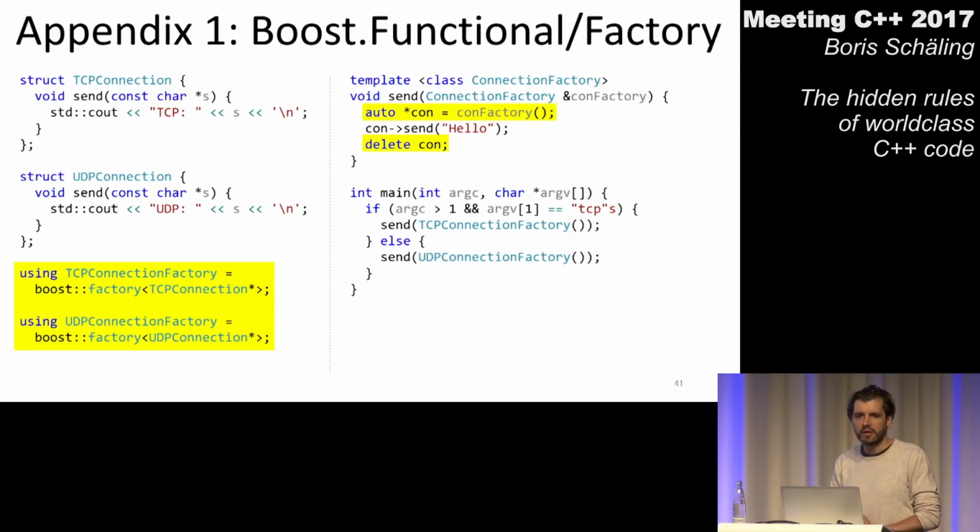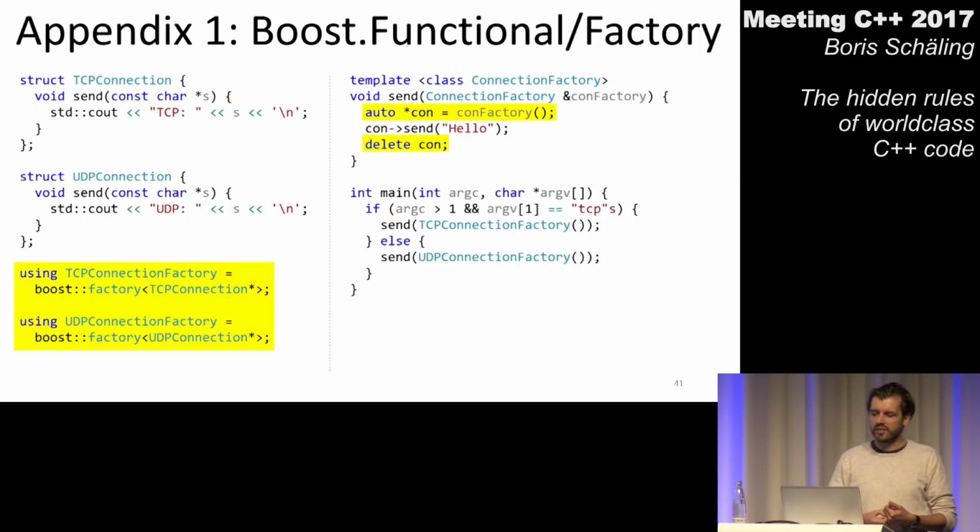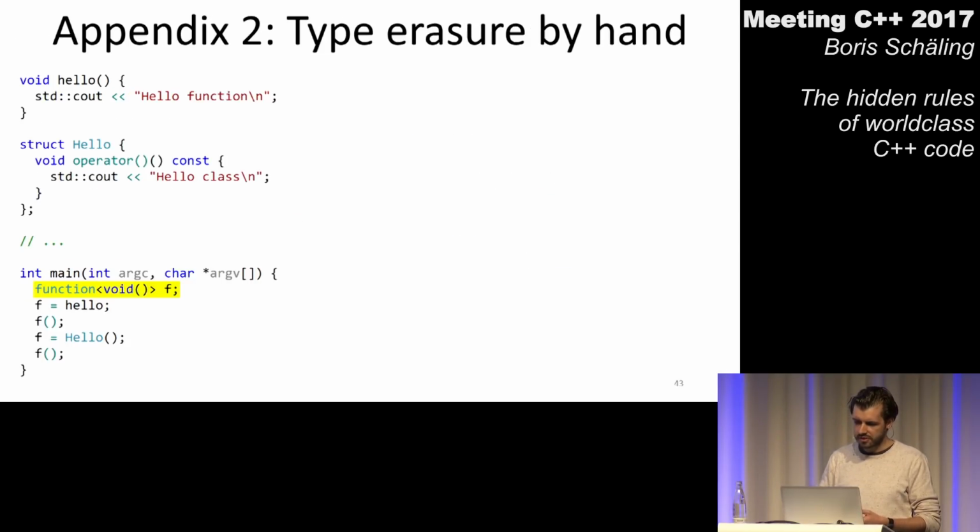Appendix number 1 is about another Boost library which you might want to have a look at if you are interested in using this design pattern in code. There's another Boost library called Boost.Functional Factory. That is the Boost library for those who want to use the factory method pattern in C++. Have a look if that is something you're interested in.